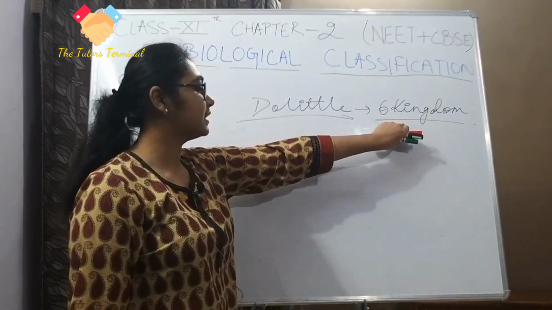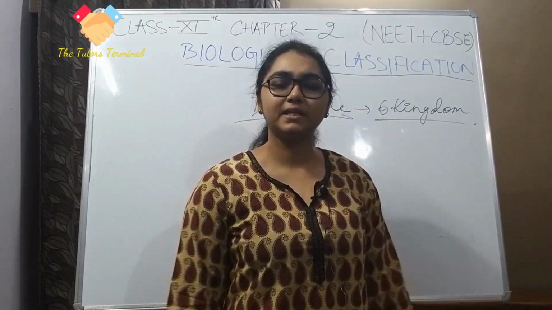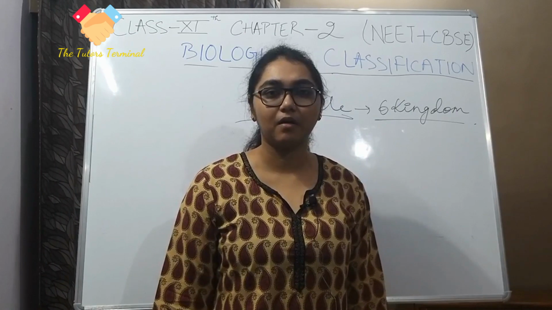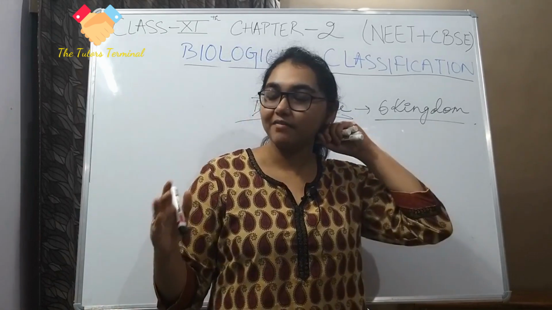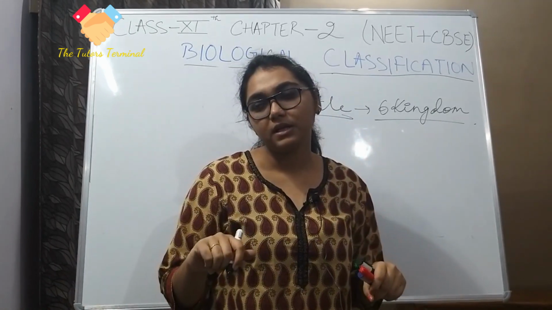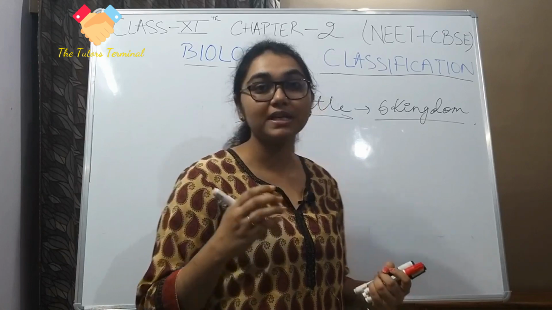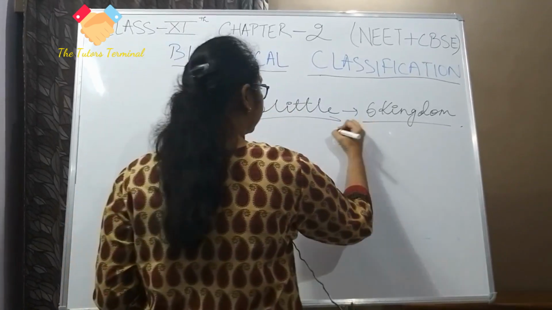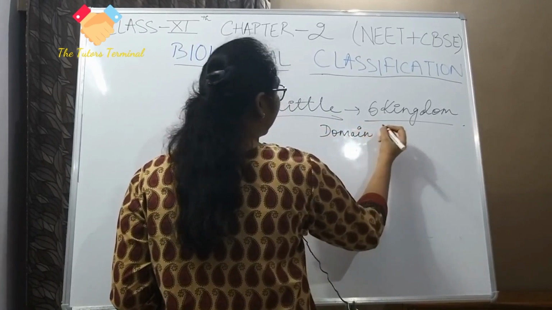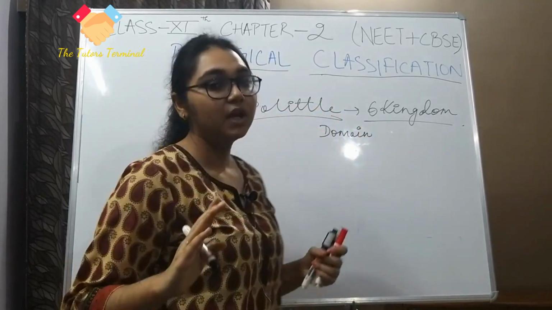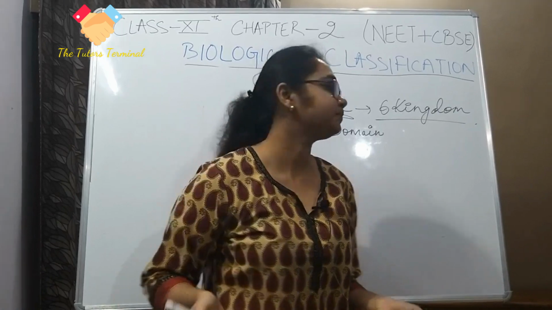Anyway, Doolittle came along and he was like, no, I would like to present a sixth kingdom kind of organization. Now you must be thinking, what will be the sixth kingdom, after we have classified all kinds of organisms? What will come under it? So it was not actually a kingdom, it was called a domain. When we divide a kingdom itself, it is called a domain.